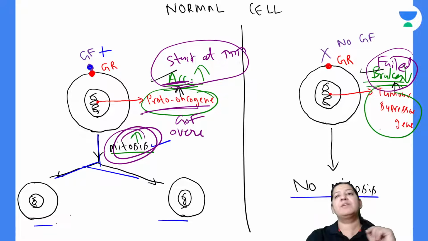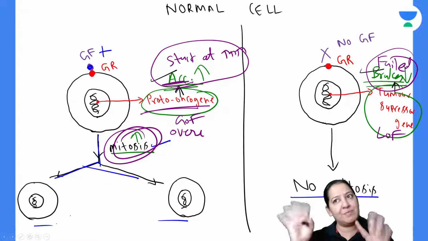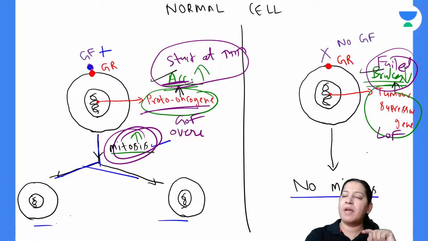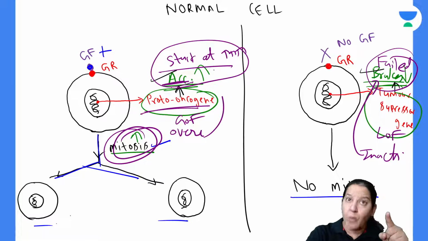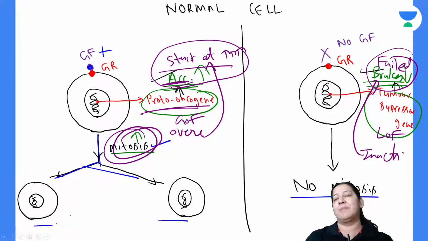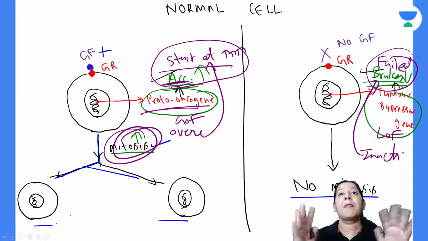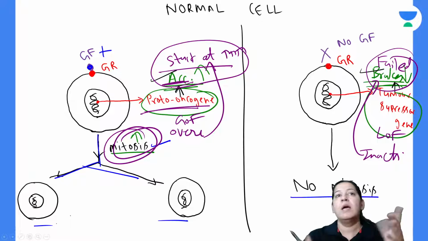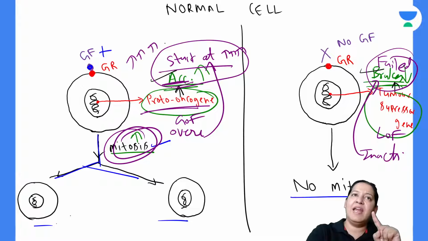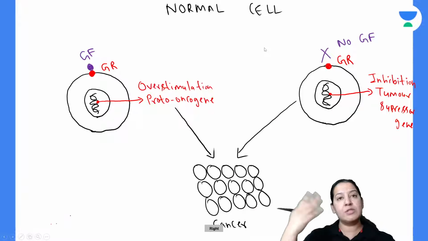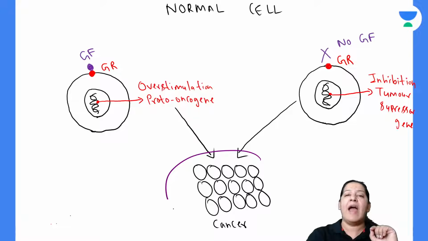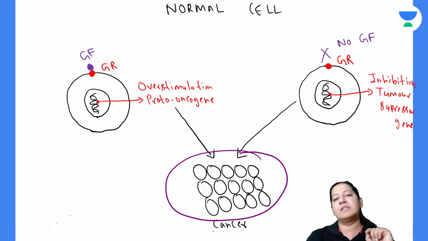And in the tumor suppressor gene, loss of function mutation takes place. So it becomes inactivated. That is, brakes are failed. They are not working and accelerators are overstimulated. They are stuck at the highest speed. So inside the cell, what will happen? Uncontrolled mitosis. They will increase mitosis drastically, and they are supposed to decrease it, but they are not working. So the mitosis will increase uncoordinatedly and a bunch of cells is formed, which is known as cancer.